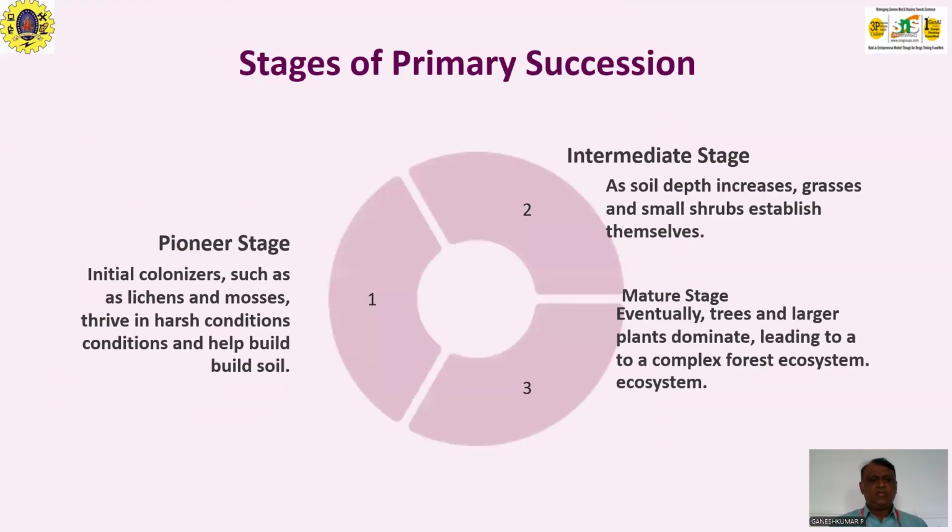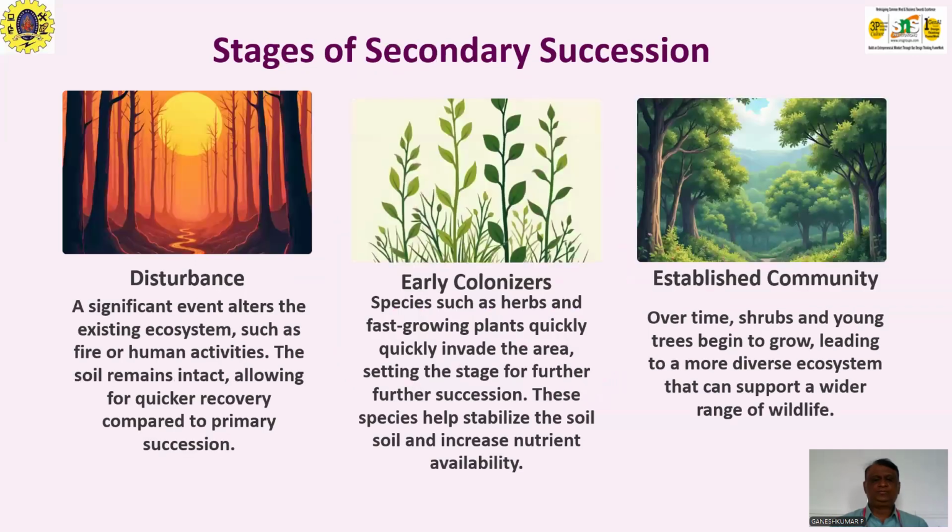So, what are the stages of primary succession? The three stages of primary succession are, number one, initial colonizers, the pioneer stage, in which small lichens and mosses thrive in harsh conditions and help build soil. Then the intermediate stage, as the soil depth increases, grasses and small shrubs stabilize themselves. And in the mature stage, eventually trees and large plants dominate, leading to a complex forest ecosystem.